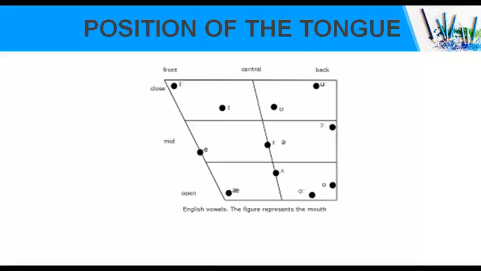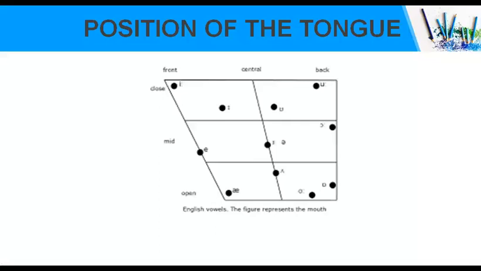So there are three conditions on which the vowel sounds differ. What are the three conditions? Number one is the position of the tongue. Number two is the shape of the lips. And number three is the channel through which the air passes after leaving the larynx.